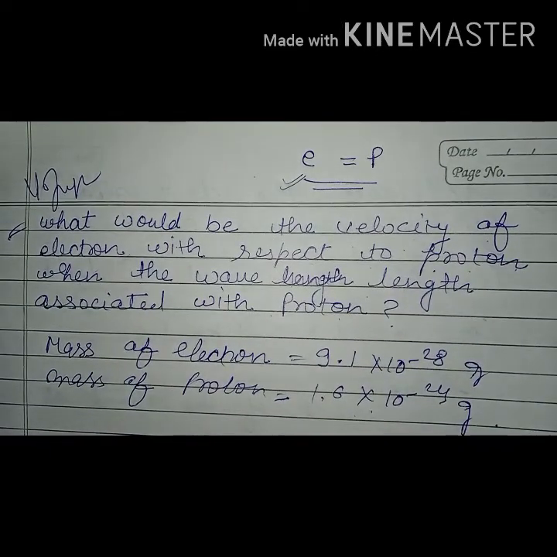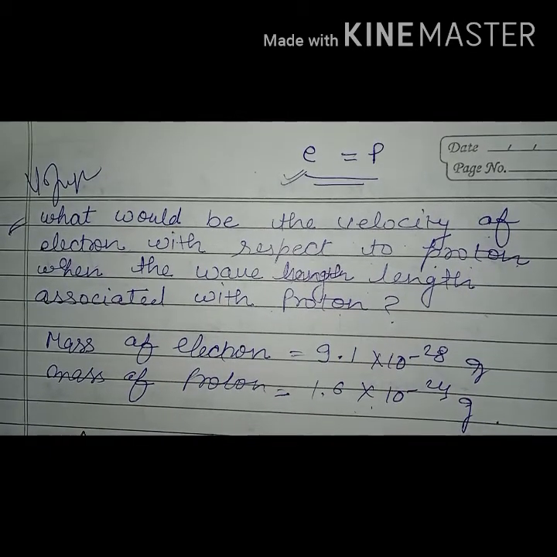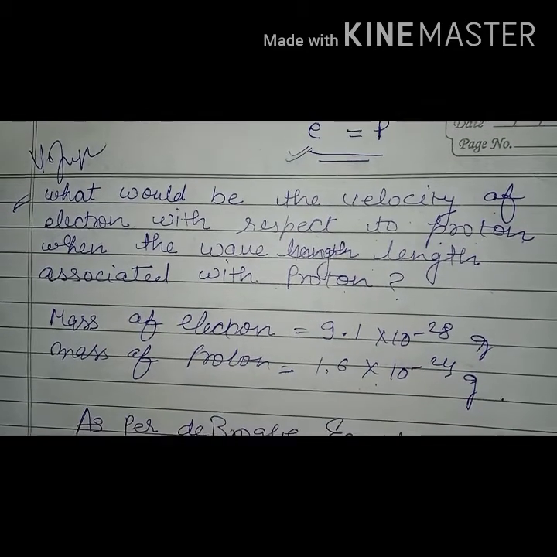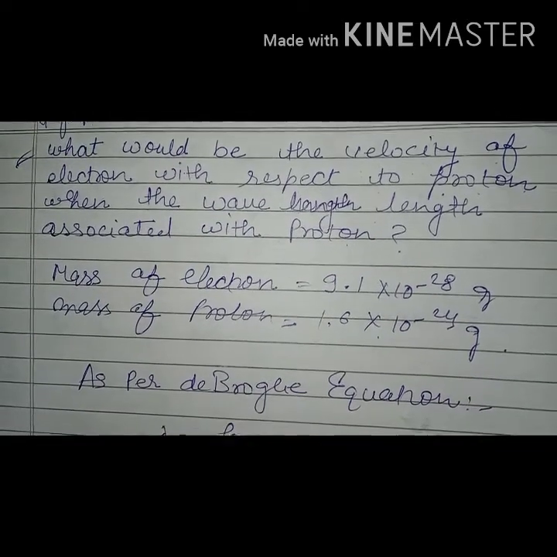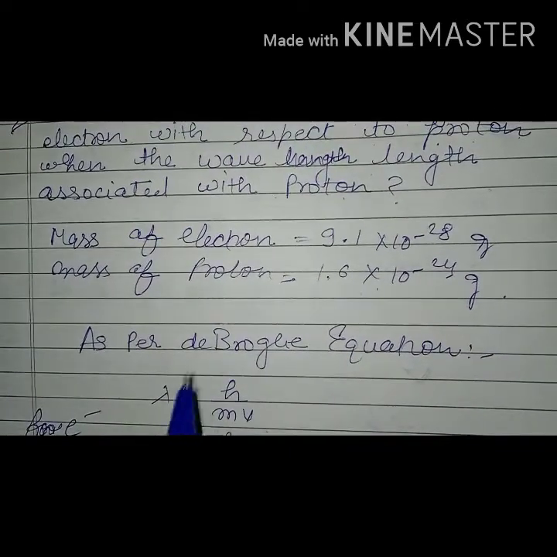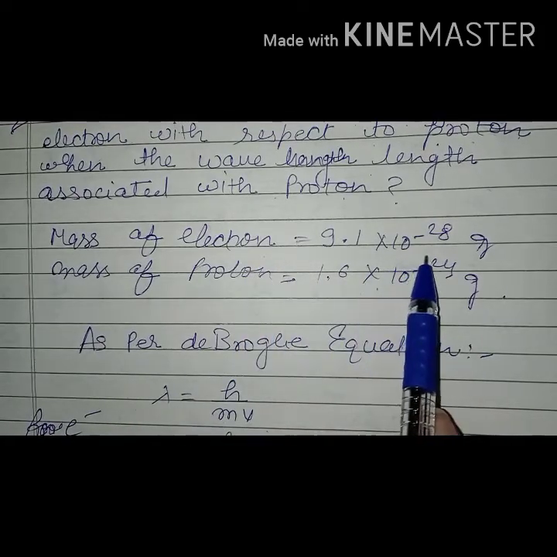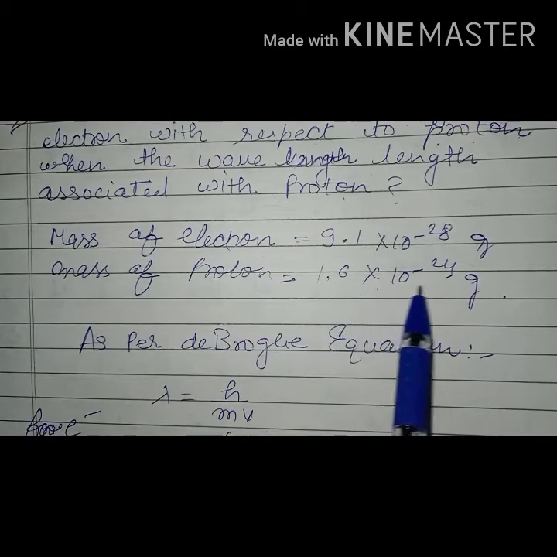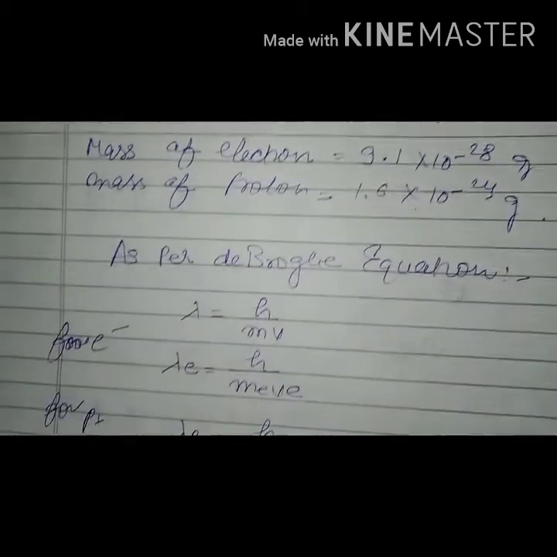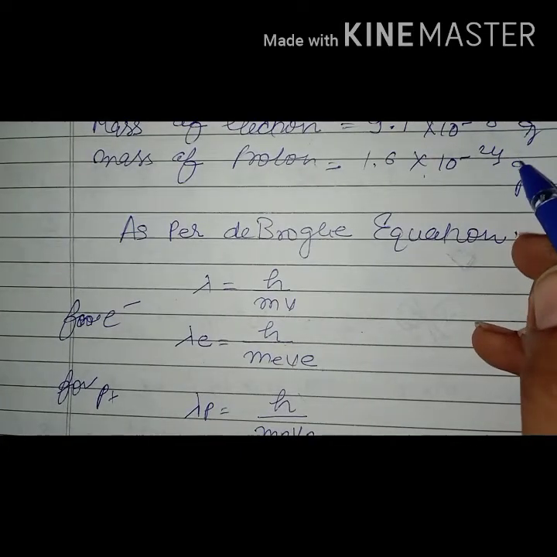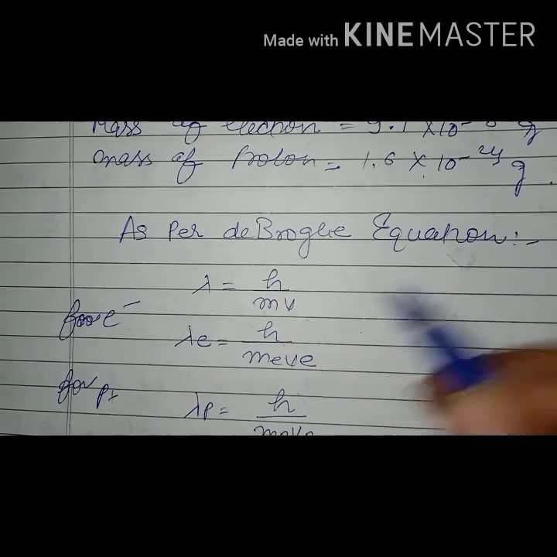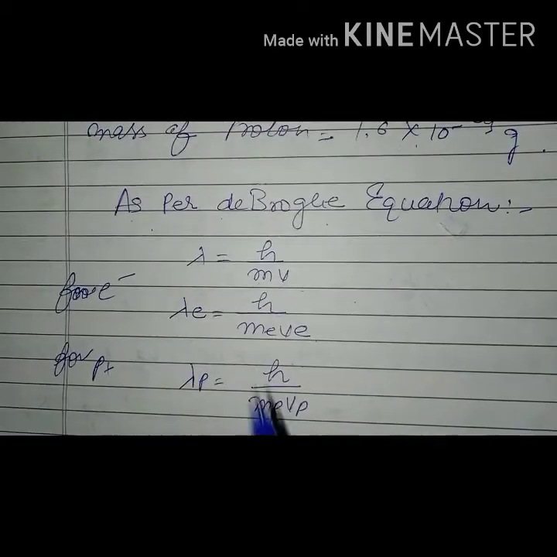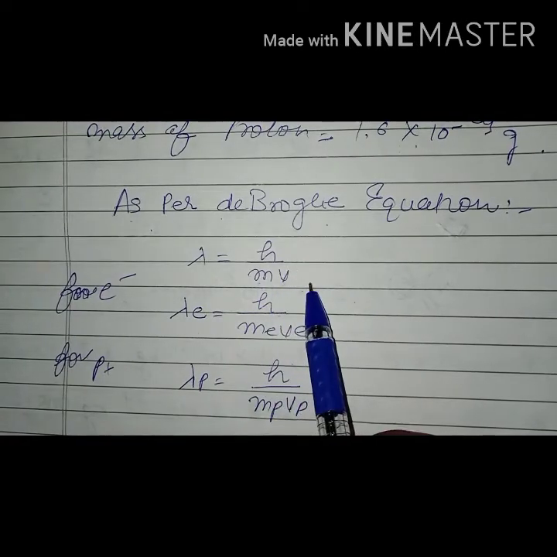The examiner is asking about the velocity of the electron with respect to the proton when the wavelength is associated with the proton. So we know that the mass of the electron is 9.1 into 10 raised to power minus 28, and the mass of the proton is 1.6 into 10 raised to power minus 24. After that, as per the de Broglie equation, lambda is equal to h upon m into v,